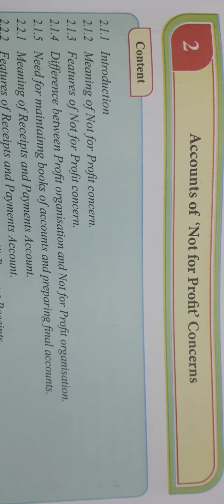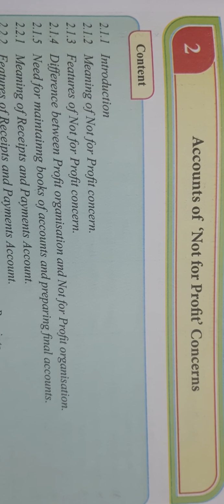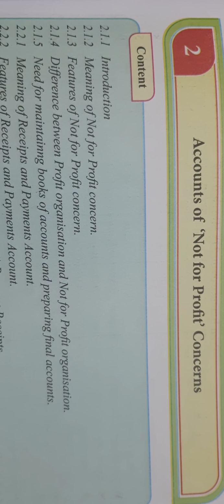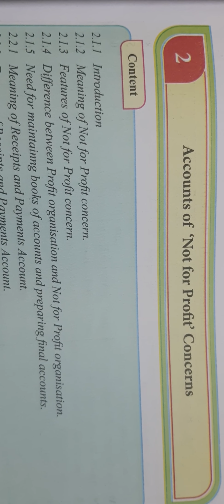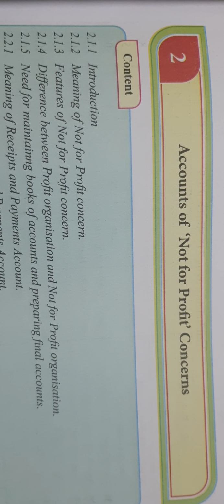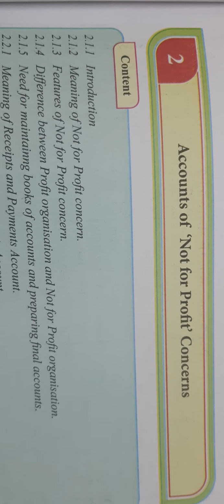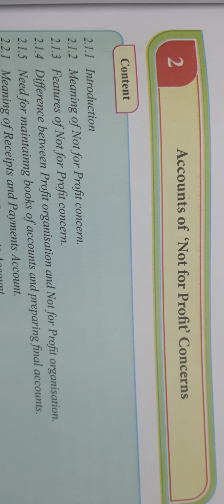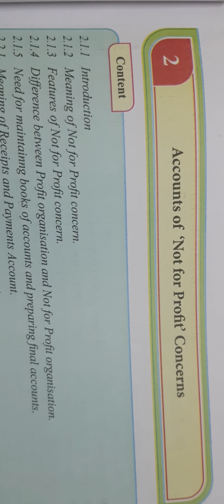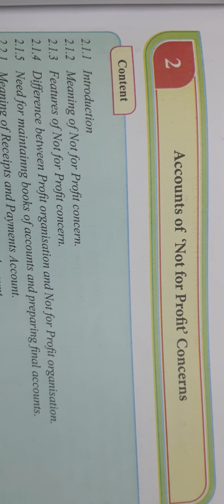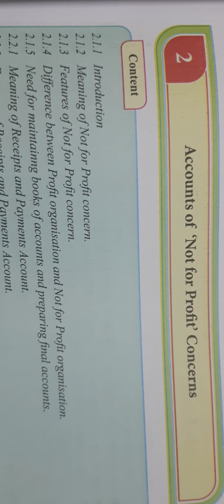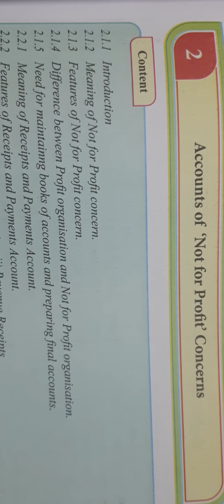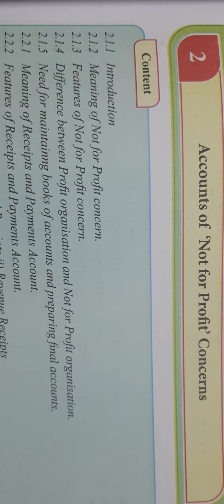As I already explained the meaning, these concerns are opened not to earn profit but to provide services to the public. So remember students, as they are providing services, they are not involved in the buying and selling activity of goods. I am specifically using the words not involved in buying and selling of goods; we already learned the meaning of goods in the 11th standard, so just go through it, right? So first we learn the question pattern of the accounts for not for profit concern.